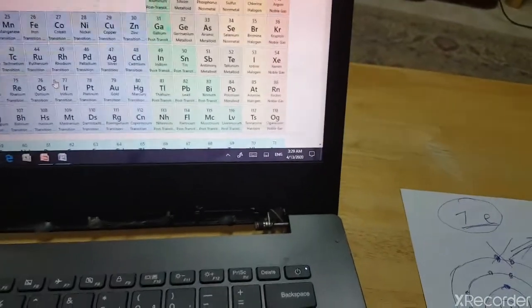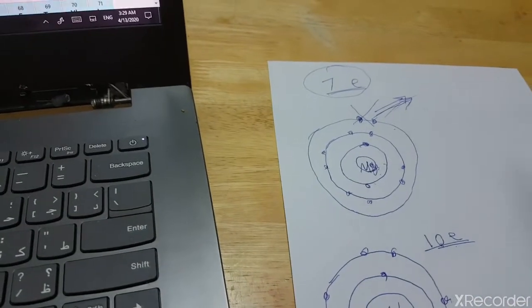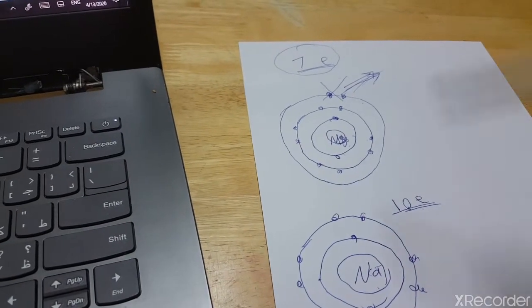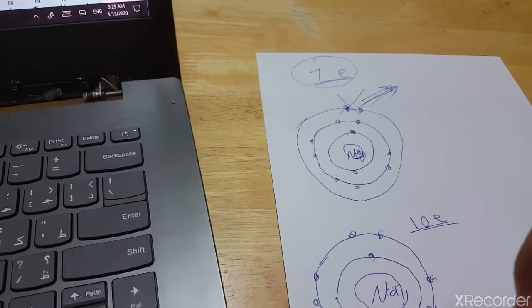So here sodium and magnesium both lost electrons. The sodium lost 1, the magnesium lost 2.